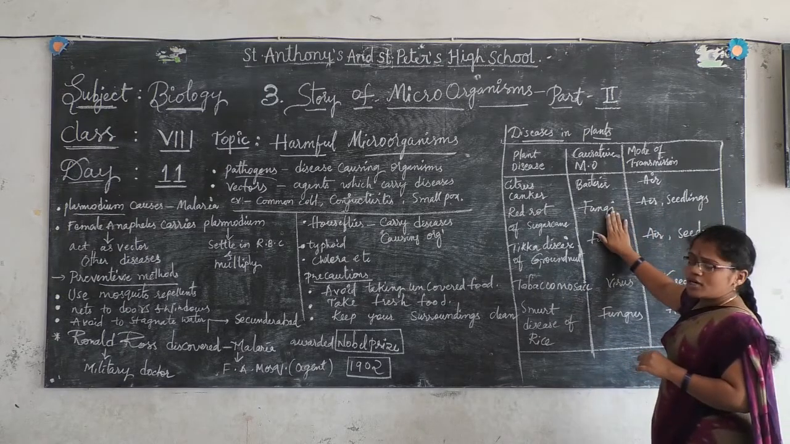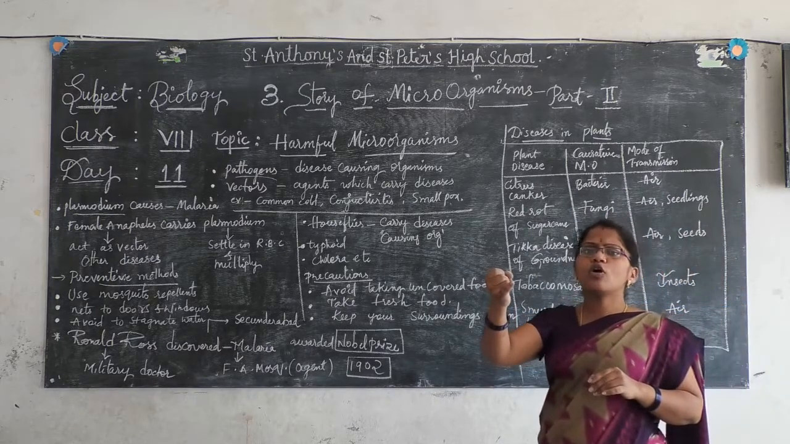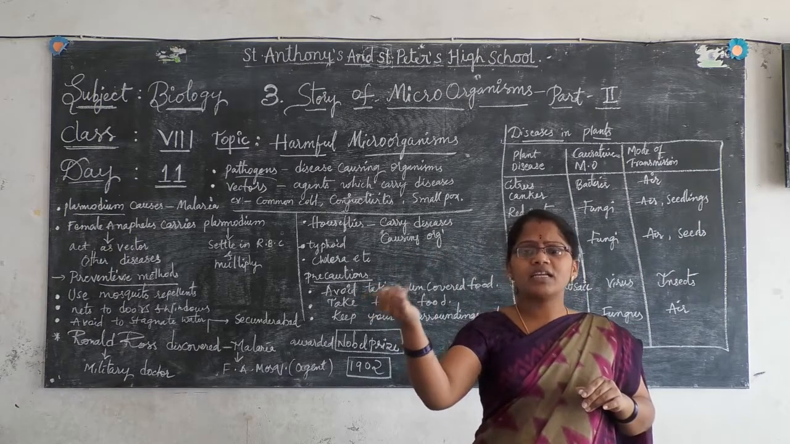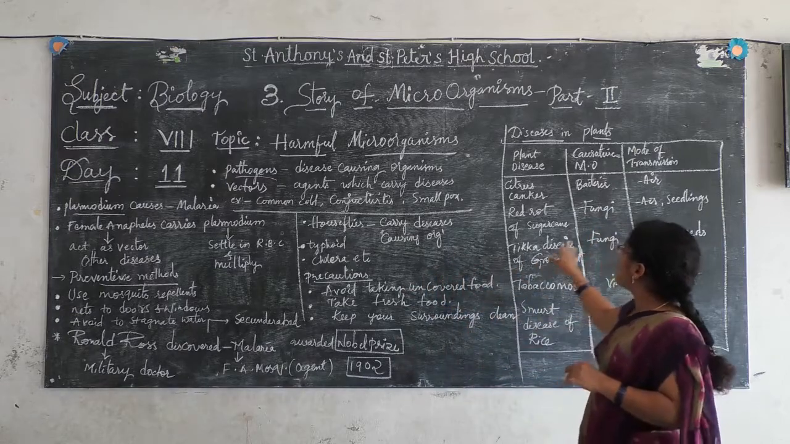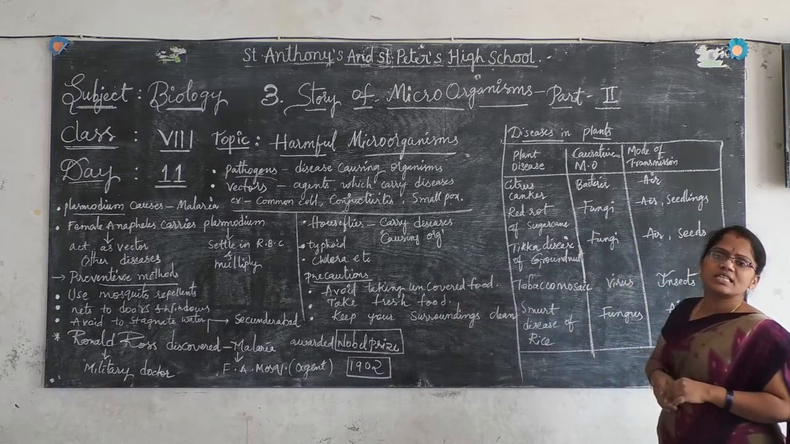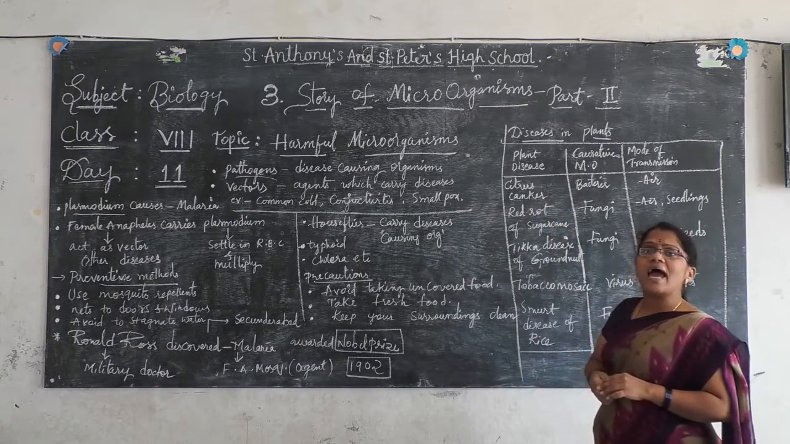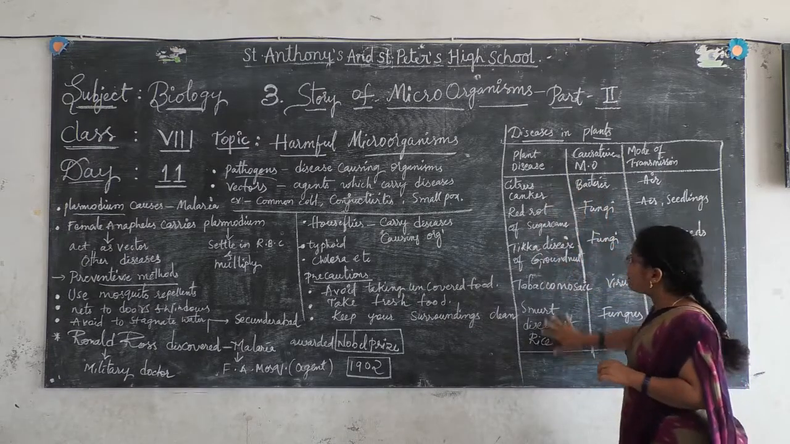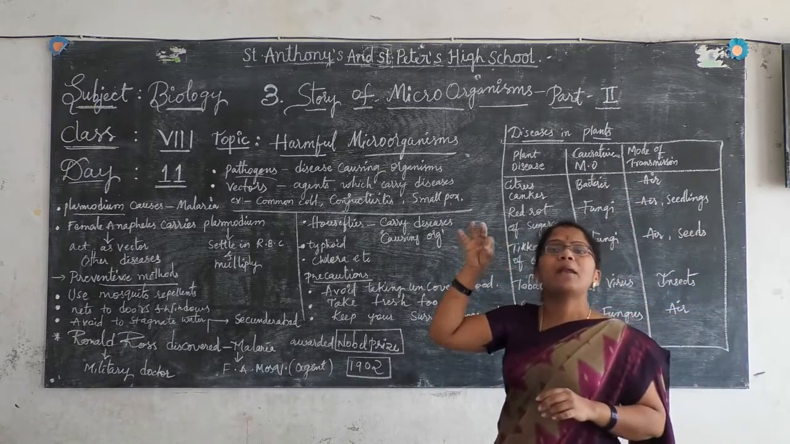Causative microorganism means which organism is responsible. We have already studied that group of microorganisms. What are they? Bacteria, fungi, protozoa, viruses, and so on, right? So which organism is responsible for causing such diseases in plants? We come across that now. Citrus canker is one of them. These are all plant diseases, children, the diseases caused in plants.